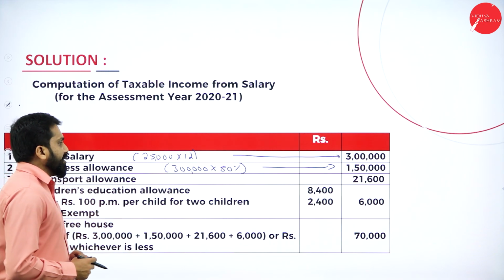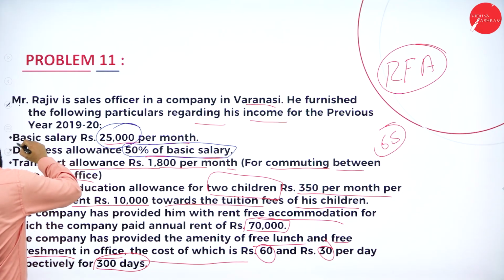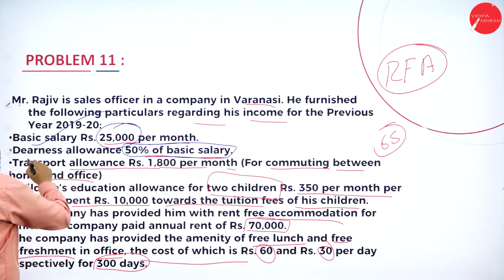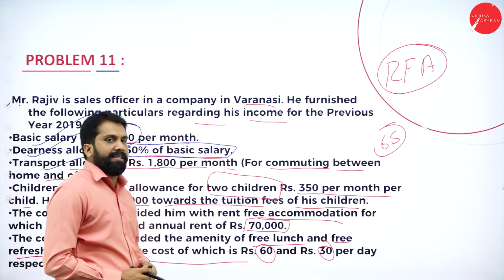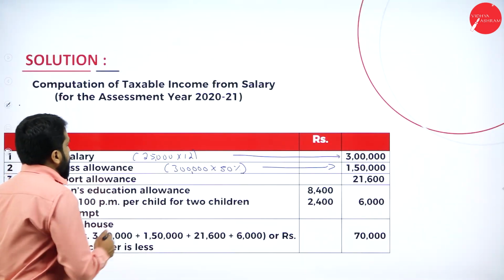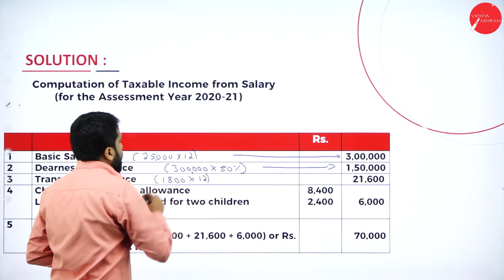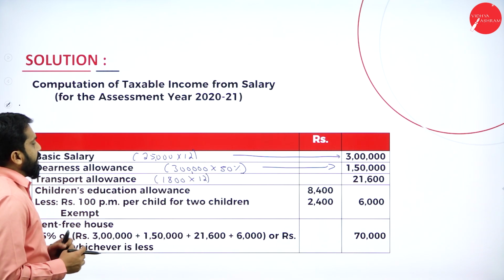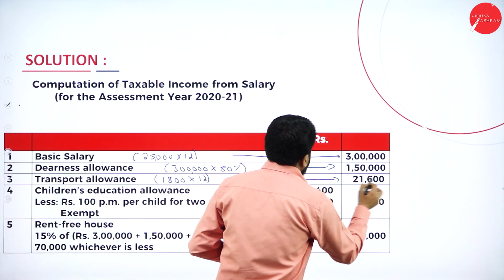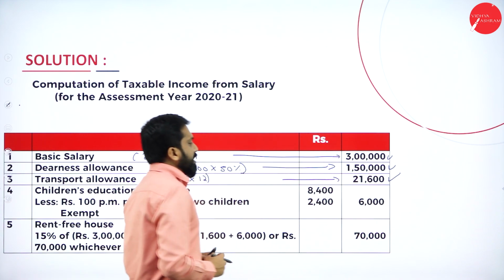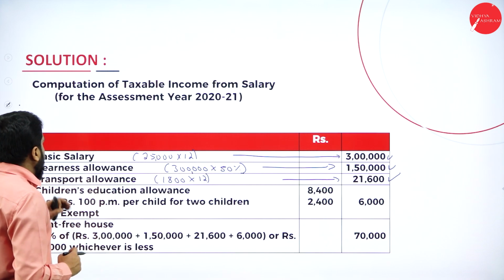Next, transportation allowance. How much is it given? Now, the first point we completed. Second, we completed, transportation 1,800 per month. Now, this will be 1,800 multiplied by 12. So, how much will you get? You will get 21,600. So, these three we completed. Up to this, any doubt? No doubt. Next. So, we are done with this.